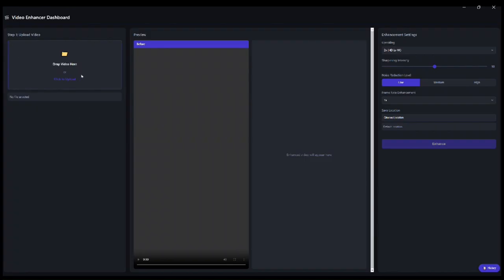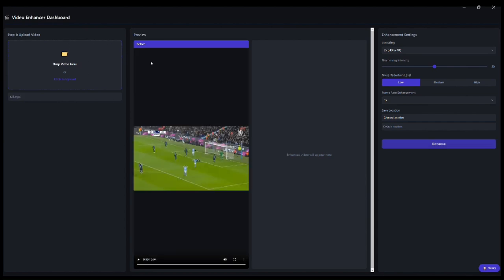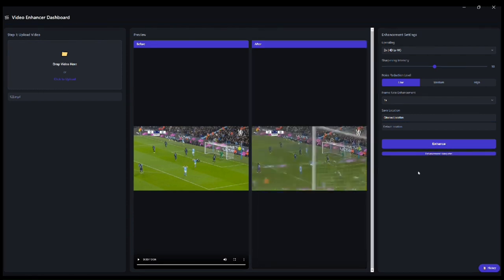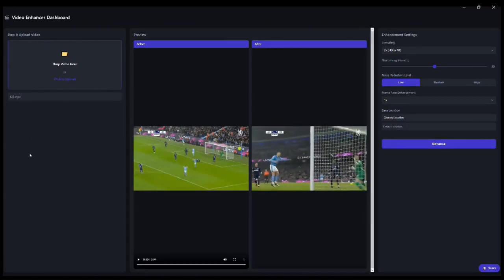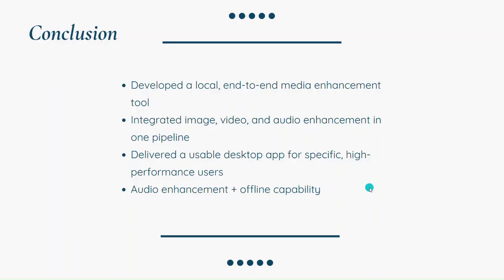Here is our front end. Here we have the video upload. Here we have the previews of our before and after. This is the video being shown to us before enhancing it, and these are the settings. When we click on the enhance button, we see a processing bar showing the progress of our video being enhanced. Once that is completed, it will show the result of our enhanced video on the after stage, which will be shown right here. So that's our live demo. That was our demo that we just showed you.